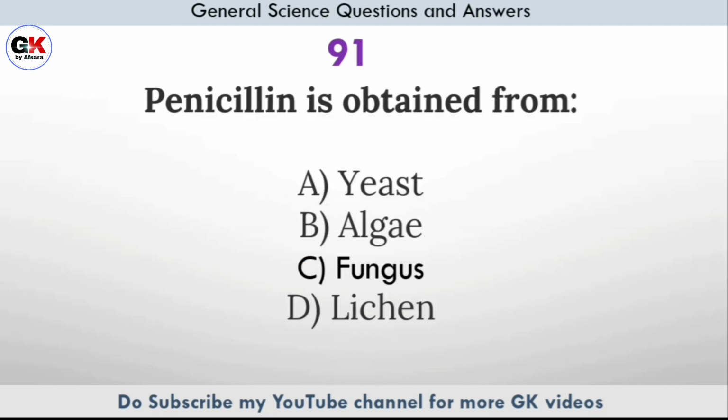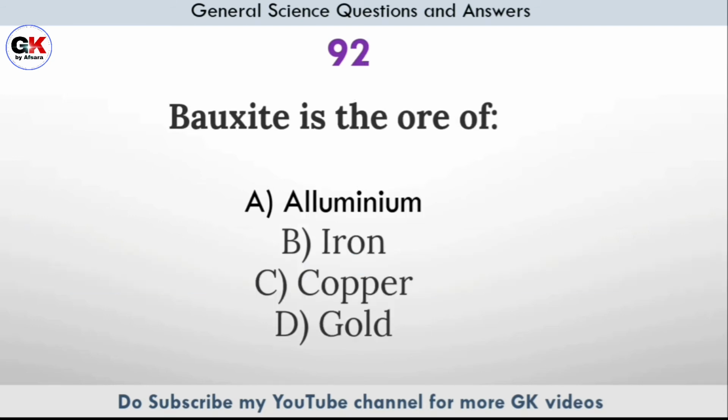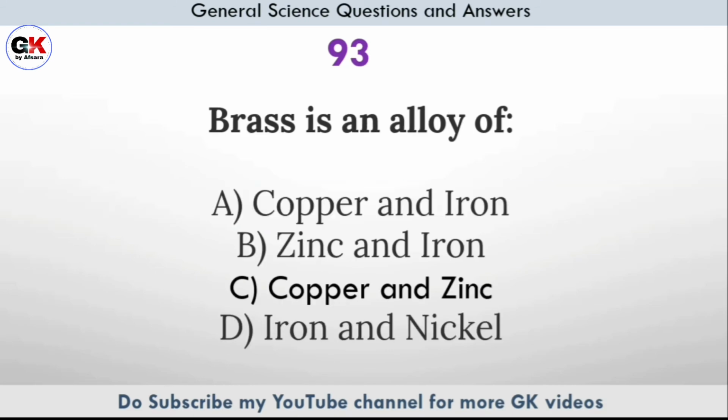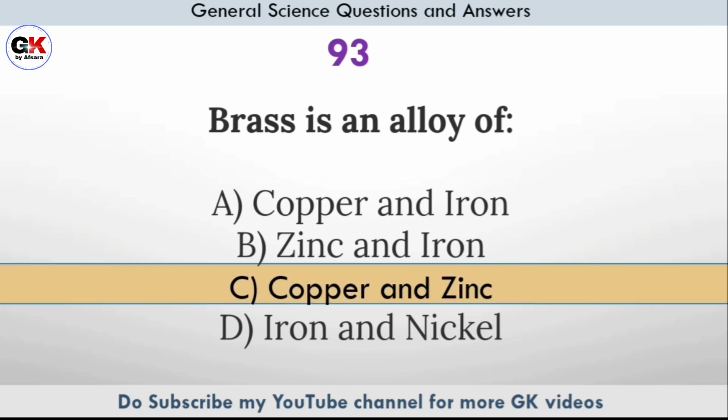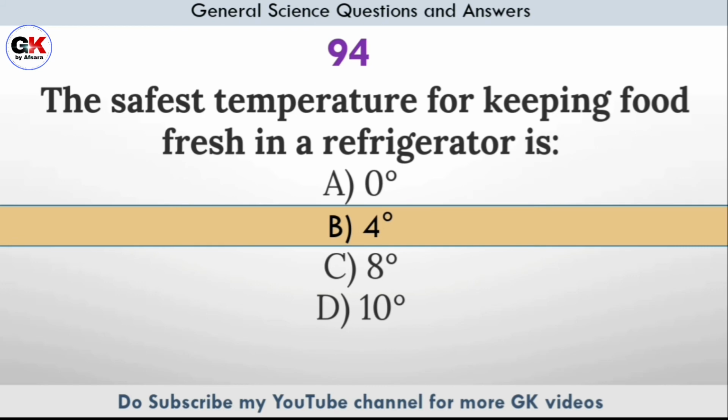Penicillin is obtained from. Answer option C, fungus. Bauxite is the ore of. Answer option A, aluminium. Brass is an alloy of. Answer option C, copper and zinc. The safest temperature for keeping food fresh in a refrigerator is. Answer option B, 4 degree.